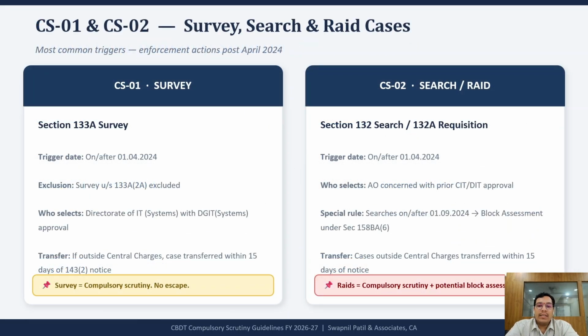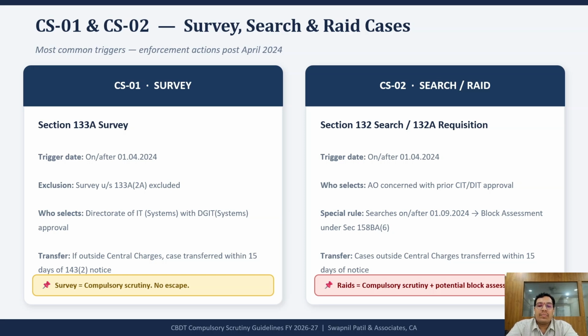The first category is survey cases. If a survey under section 133A has been conducted on or after 1st April 2024, the return will be compulsorily selected for scrutiny. However, surveys conducted under section 133A(2A) are excluded because those situations are generally linked to search proceedings. This selection is carried out by the Directorate of Income Tax Systems. The takeaway is very simple. If your business premises were surveyed after 1st April 2024, scrutiny is almost certain.